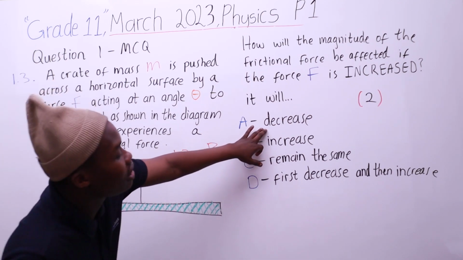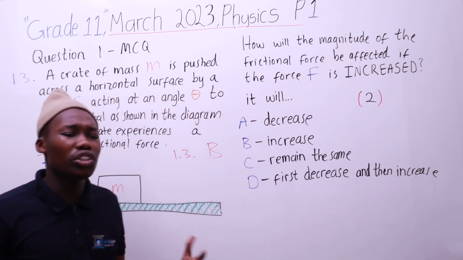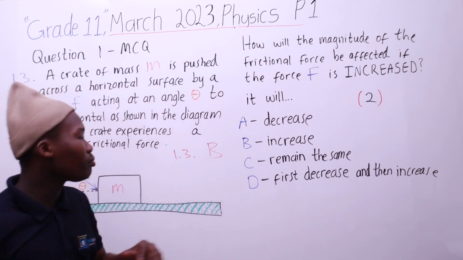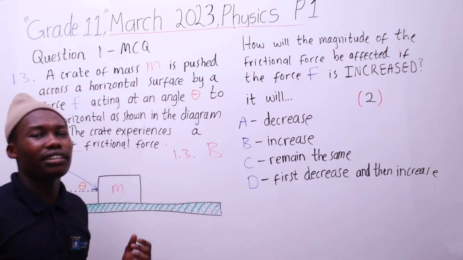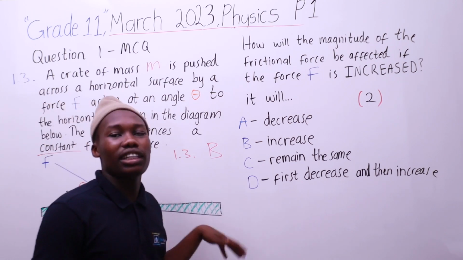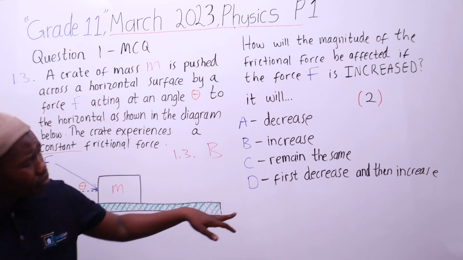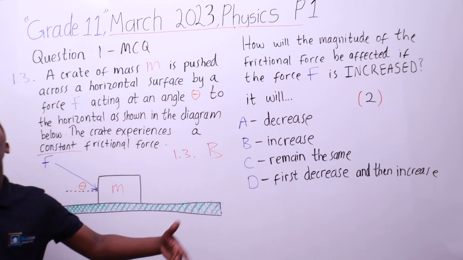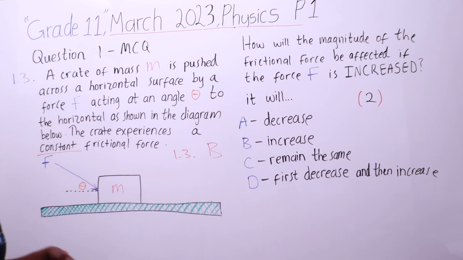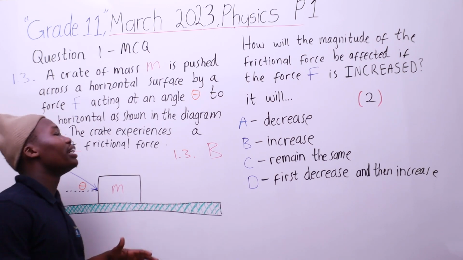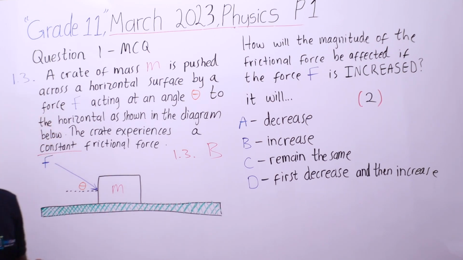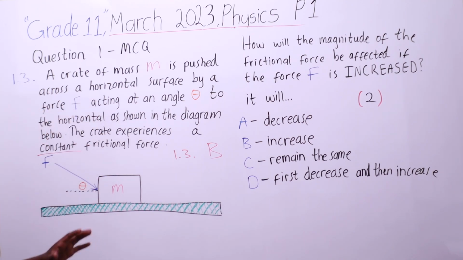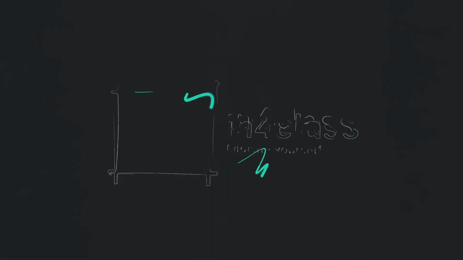We can't say it will decrease. We push it, and then friction messy, which means the more we push it, it's not the same. And then as far as it will remain the same, the force has been increased. And then first decrease, then increase doesn't make sense, we push more. So a more logical answer is to say B, which means the frictional force will also increase. So this is how you answer a multiple choice question.